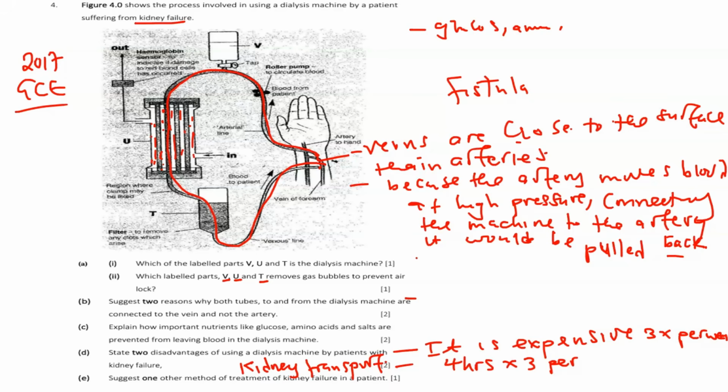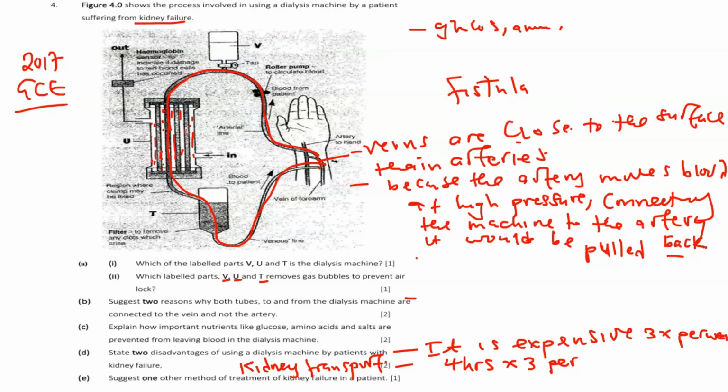Such a question you should be able to answer. The advantage is that once the surgery heals, someone is permanently okay. For the dialysis machine, you keep on going for a routine, but for a kidney transplant, it's just once and for all. So that is one of the advantages.